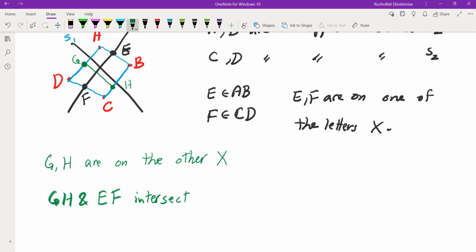So what does that tell us? It means the two letters intersect. And that's exactly what we wanted to avoid, which means we cannot place uncountably many letters of X on the plane such that they do not overlap. I will see you in the next video.